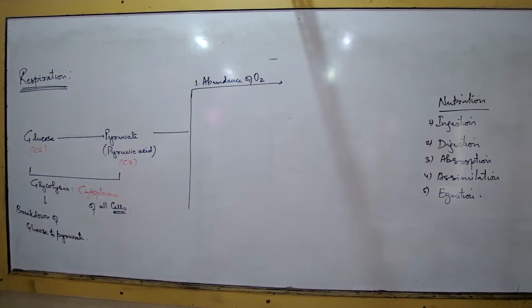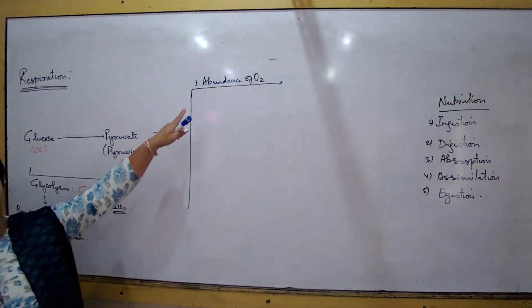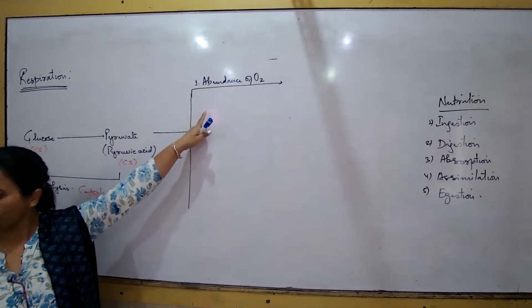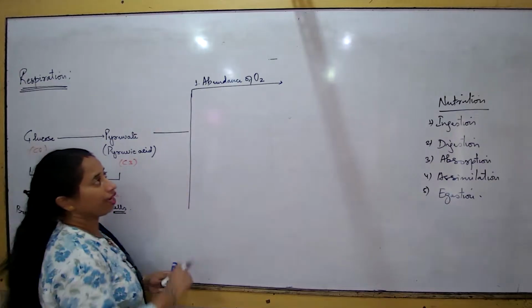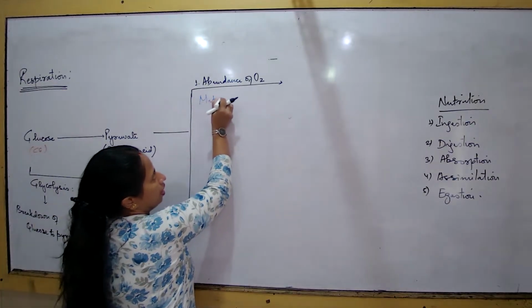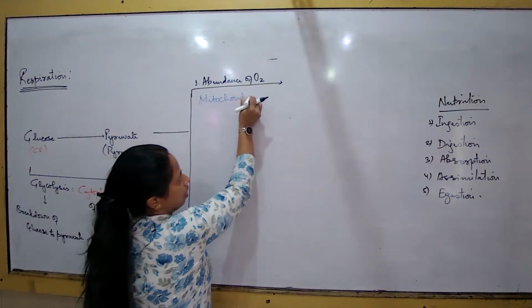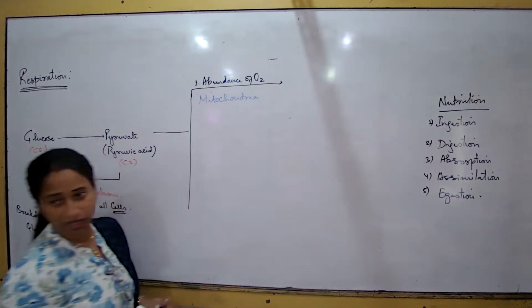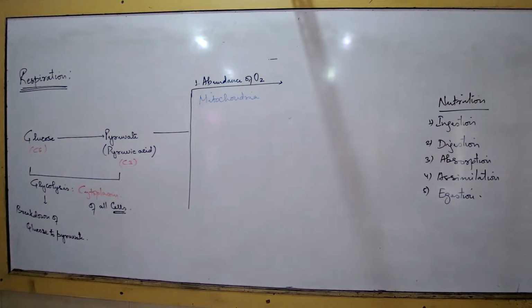Is an insect able to take that oxygen? Yes. Insects also have developed respiratory structures. Is a plant able to take that oxygen? Yes. All these aquatic organisms, are they able to take the oxygen? Yes. So that means all these organisms will show this process. So one is abundance of oxygen. Apart from that, we also have to remember: do these organisms have a large number of mitochondria? Presence of mitochondria also is important.